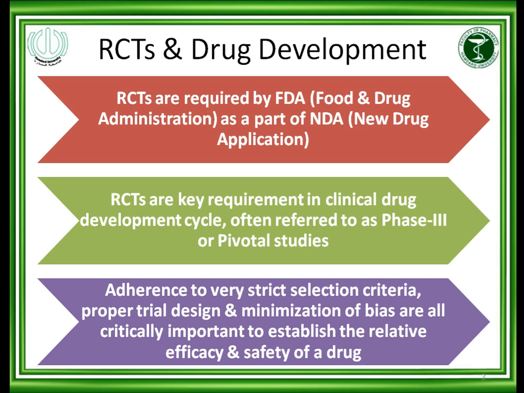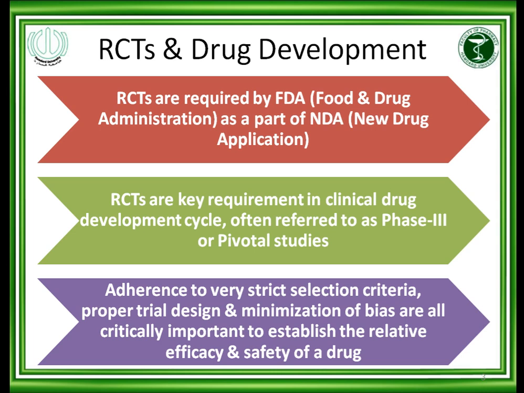Now, adherence to very strict selection criteria, proper trial design and minimization of bias are all critically important to establish the relative efficacy and safety of the drug. It means that to have a good RCT or randomized clinical study, it should have strict selection criteria for the participants, the trial design should be very proper, very scientific as per the standards, and bias should be minimized.